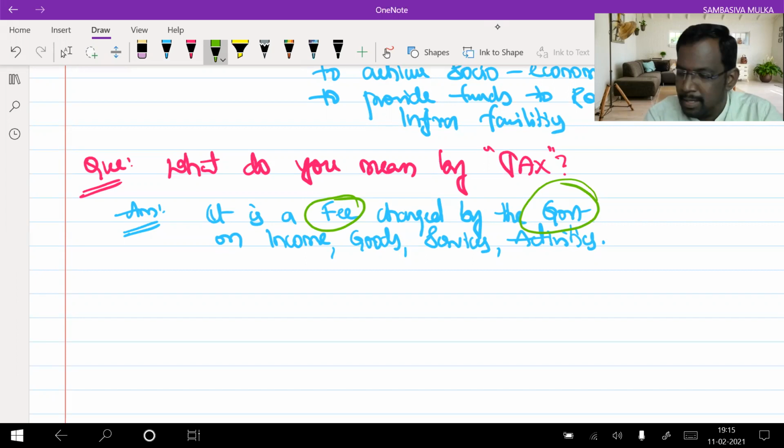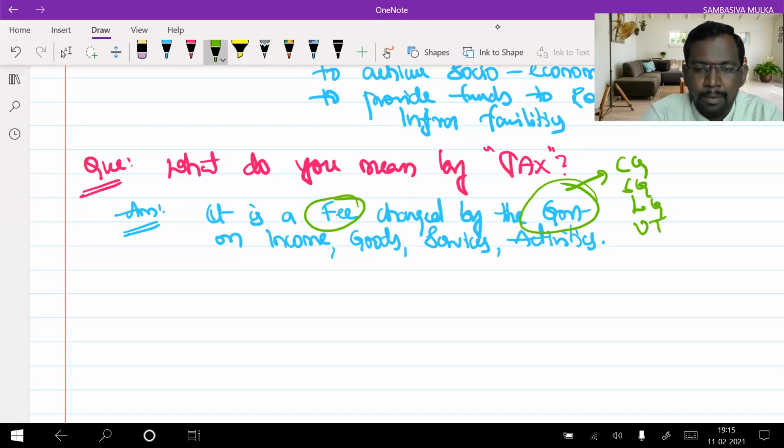Here, it can be central government, state government, local government, or union territory. Local government means local authorities like municipalities, panchayats, corporations, cantonment boards, could be anything.